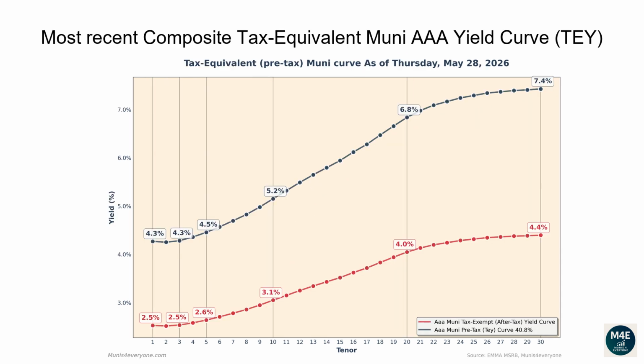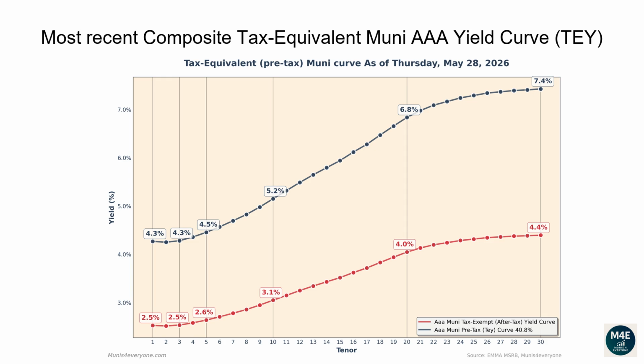Let's now go over the most recent composite tax-equivalent Muni AAA yield curve. The following graph shows, in red the tax-exempt after-tax Muni yield curve, versus in blue its tax-equivalent pre-tax version assuming a 40.8% top tax bracket, as of May 28, 2026. Why would you care to see the tax-equivalent version of the Muni yield curve? More on this later. Let's first go over the pre-tax, aka tax-equivalent yield curve.